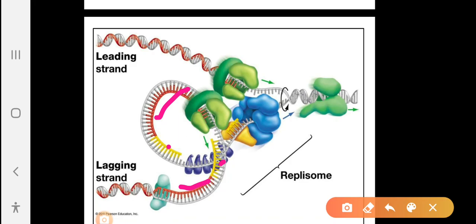DNA replication proceeds in two ways, in either direction, clockwise and anti-clockwise. On one template strand, DNA replication is continuous. That strand is called the leading strand, which requires only one primer.